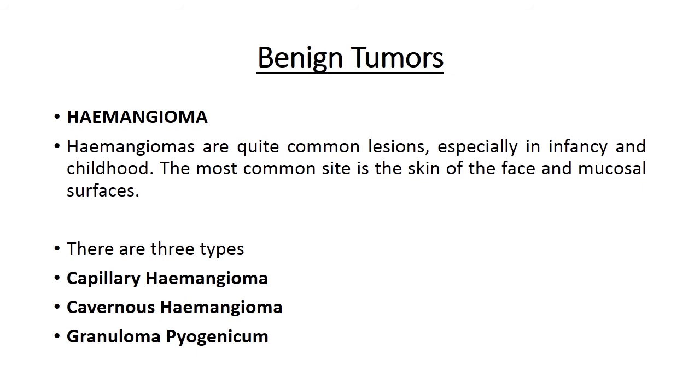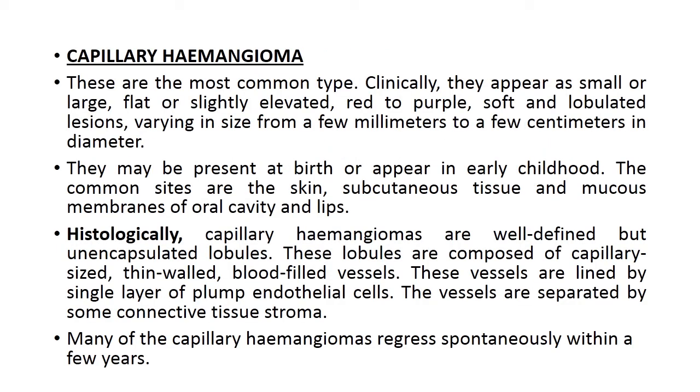Hemangiomas are quite common lesions, especially in infancy and childhood. The most common site is the skin of the face and mucosal surfaces. There are three types: capillary hemangioma, cavernous hemangioma and granuloma pyogenicum. Capillary hemangioma, these are the most common type. Clinically, they appear as small or large, flat or slightly elevated, red to purple, soft and lobulated lesions varying in size from a few millimeters to a few centimeters in diameter. They may be present at birth or appear in early childhood. The common sites are the skin, subcutaneous tissue and mucous membranes of oral cavity and lips.